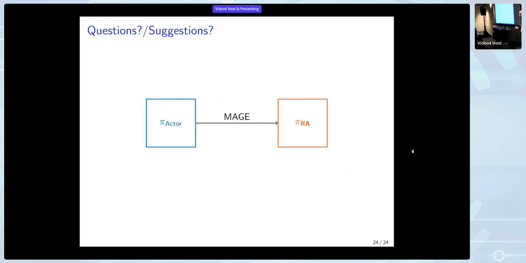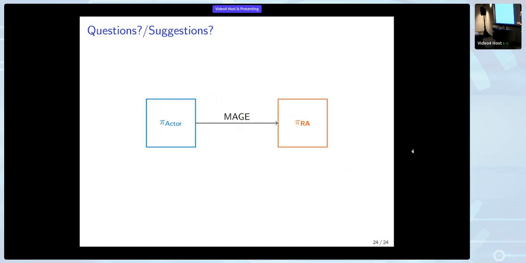Yeah, so we have time for a couple of questions. Okay, so super nice presentation. I guess a very basic question. I mean, you built all this for proving the security of the MAGE protocol. Do you think this can be used also with other remote attestation protocols, or would it require changing completely the framework?